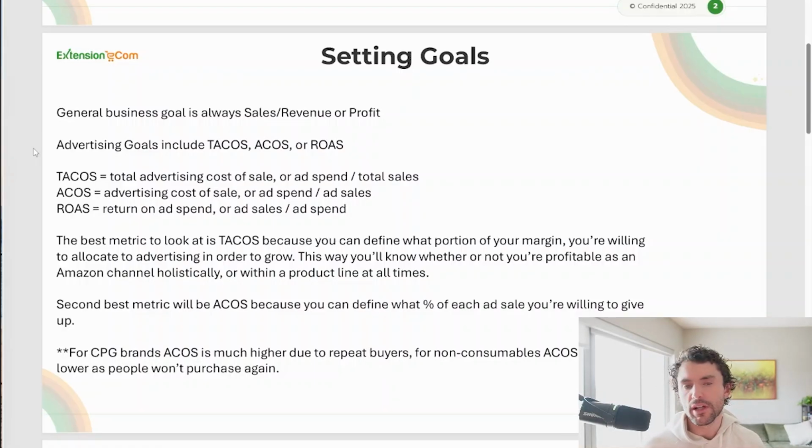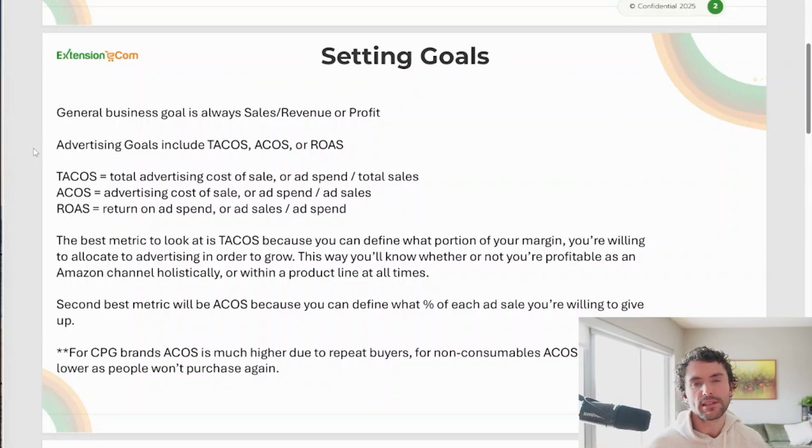Now, the best metric to look at is TACoS. Like I mentioned, you're going to be able to understand holistic profitability. So you'll be able to define, hey, I want a 20% net margin or whatever it might be. And in order to be at that number, I am able to spend X amount on ads. That's a 10% TACoS, 20% TACoS, 30% TACoS, whatever that might be based on your COGS and other fees. And this is just a really easy metric to tell whether or not your Amazon channel is profitable holistically or not. And same with each individual ASIN within the catalog.